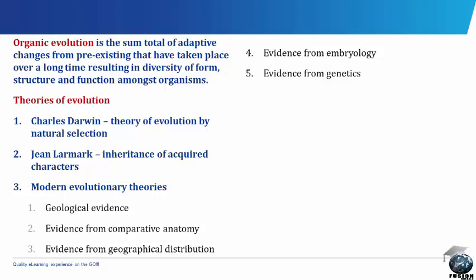Evolutionary trend in vertebrates. 1. Pisces, example is the fish. 2. Amphibians, examples are frogs and toads. 3. Reptiles, examples are snakes and lizards. 4. Aves, examples are birds. 5. Mammalia, example man.